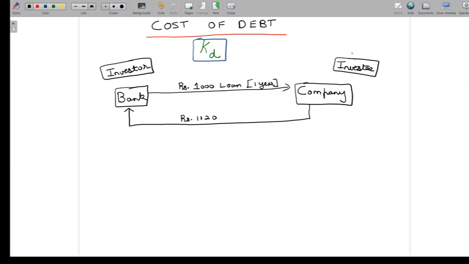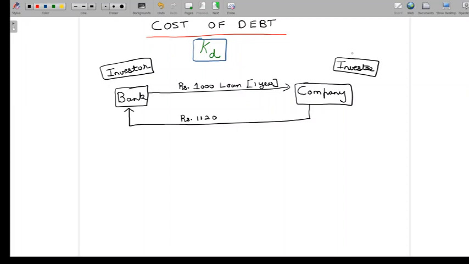And the entity to which the bank has given the money has accepted the investment of the bank, and that's why we call the company an investee. The investee is the entity which is raising finance. So the bank is the investor and the company is the investee in this capital movement process, and capital is moved in the form of debt.